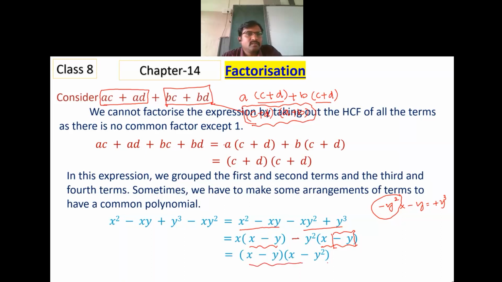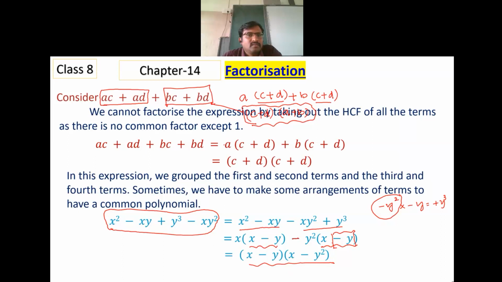So these are the factors of the given equation.